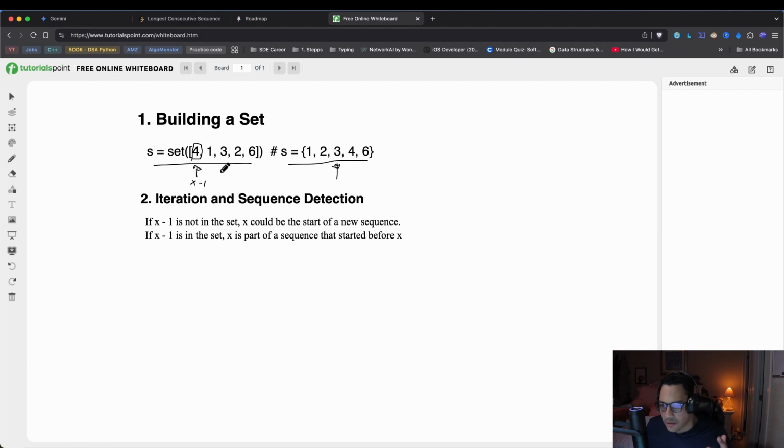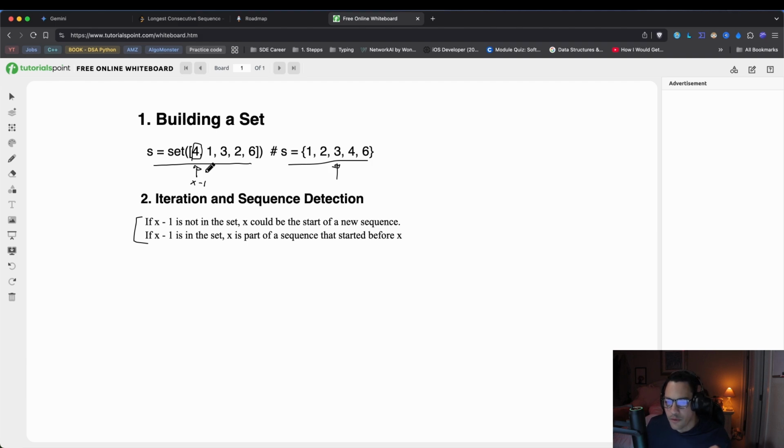Particularly here, we want to look for the sequence starter. The reason we're checking for these conditions is because we need X to be a sequence starter, because we need to count how long the sequence is. Once we find the starting point of that sequence, we can count upwards, in ascending order. So X minus 1 at this point is in the set, meaning 4 did not start any sequence; 4 could be part of a sequence.